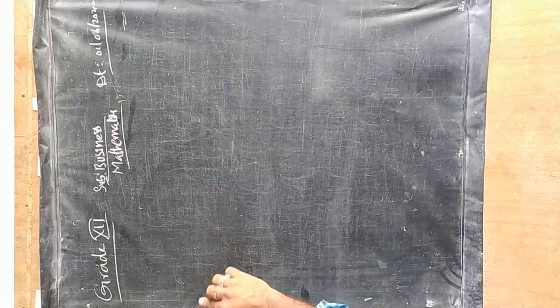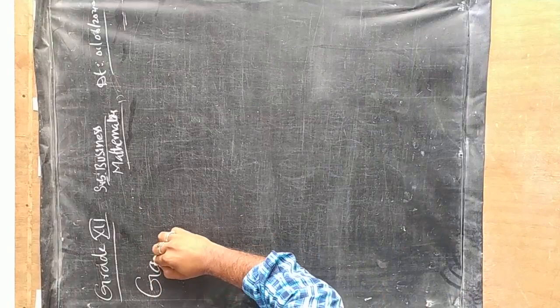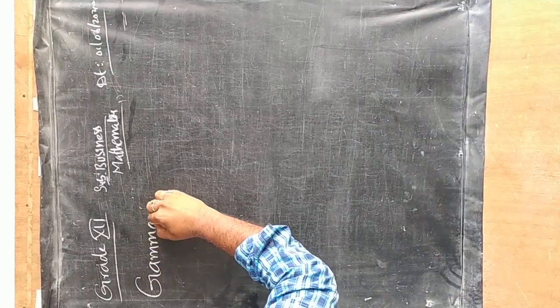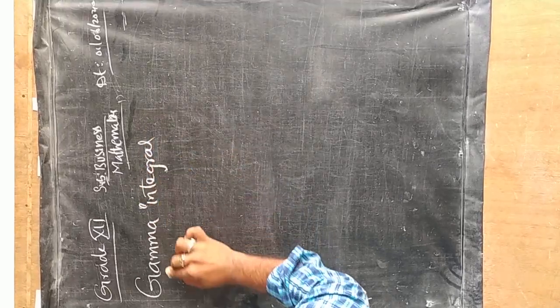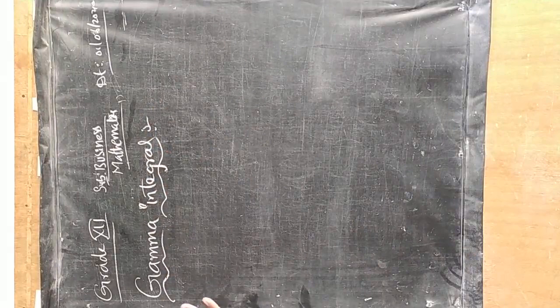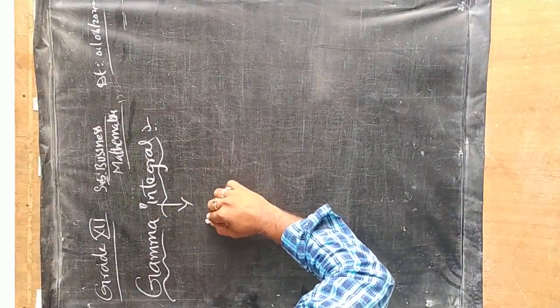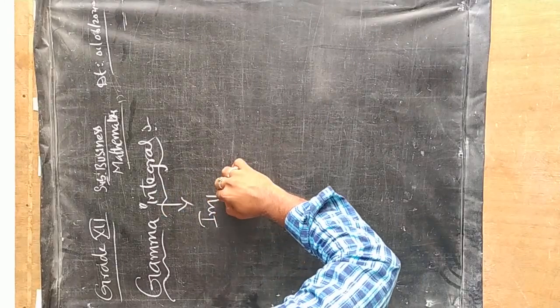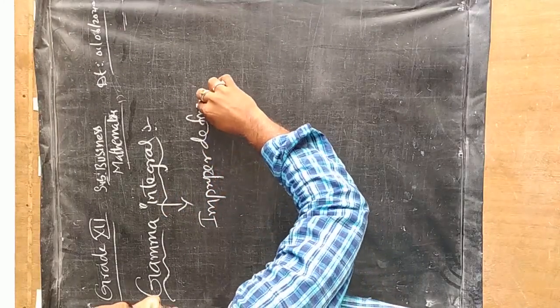Very good morning, students. Today we are going to learn about a new topic, which is nothing but gamma integral. This is a special type of important result which will be useful only for improper definite integral.